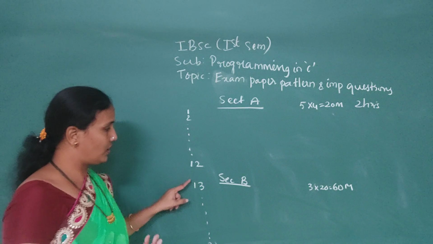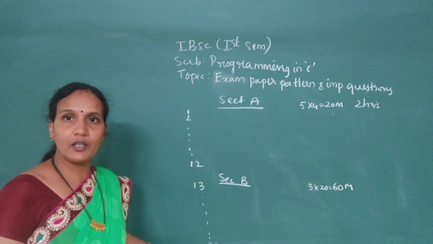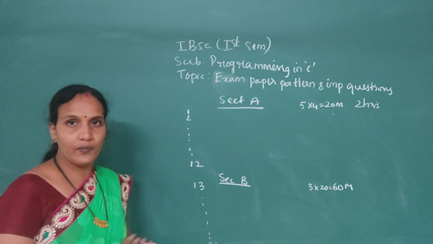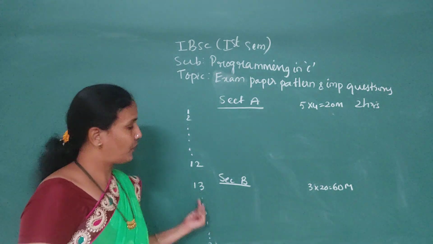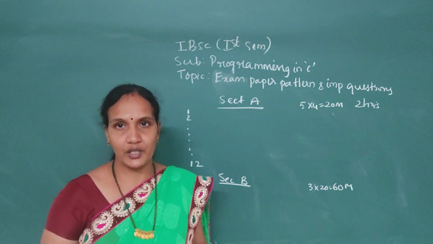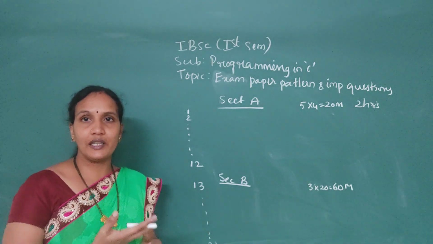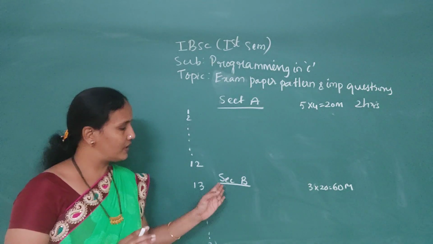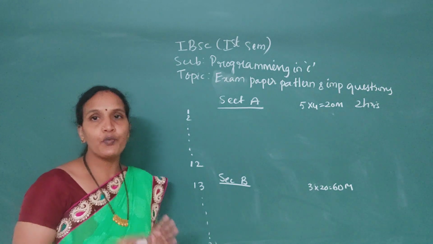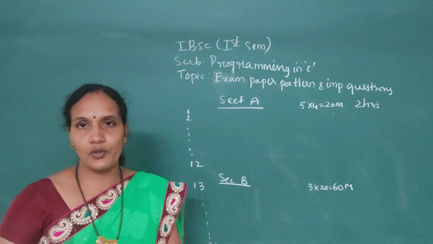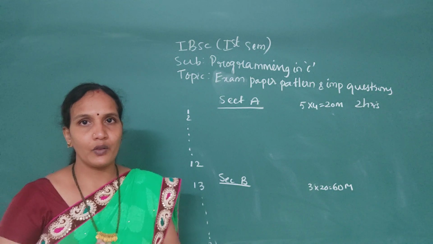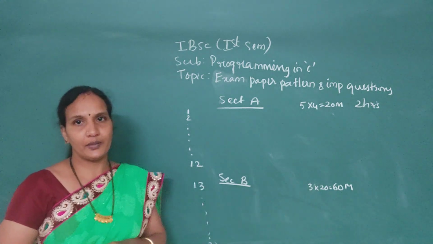In the second section, from 13 to 20, 8 questions they will give, and you are supposed to write only 3 questions. They won't give internal choice also. Just as it is, they will display the list. So this is your exam pattern.